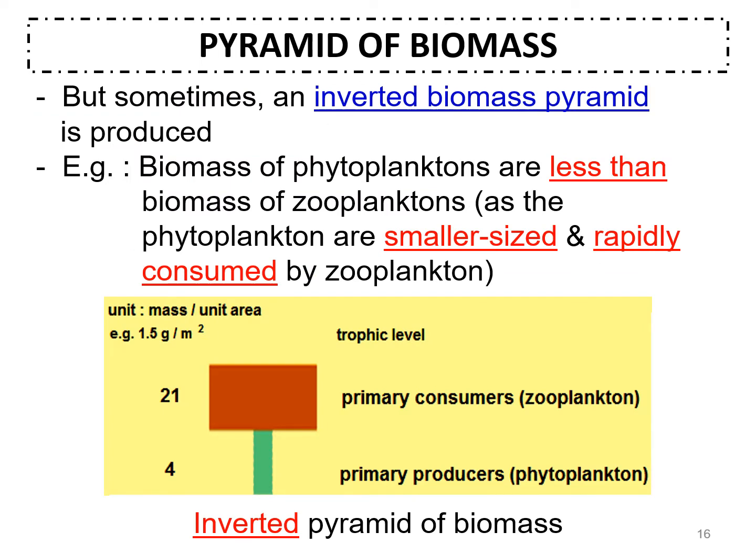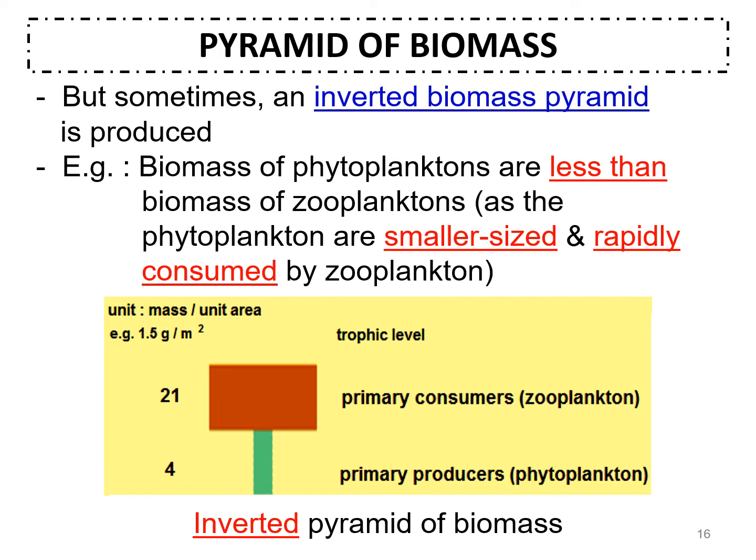Sometimes an inverted biomass pyramid can be produced. For example, the biomass of phytoplankton is less than the biomass of zooplankton. Why? First, because phytoplankton are smaller in size. Logically, they can be a larger amount than the zooplankton, but because they are small and much lighter, in terms of number they might be larger, but they are lighter.